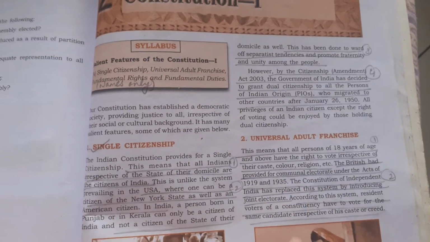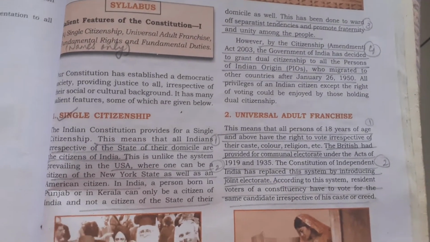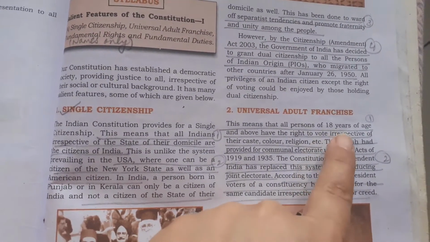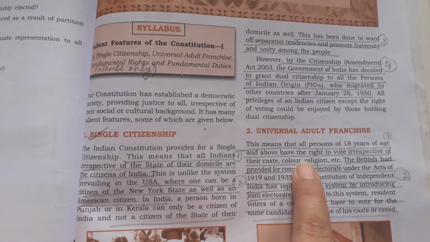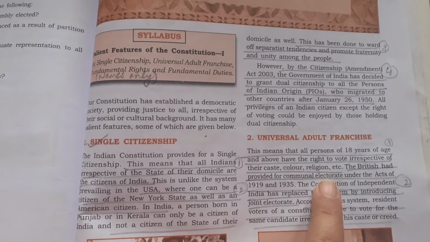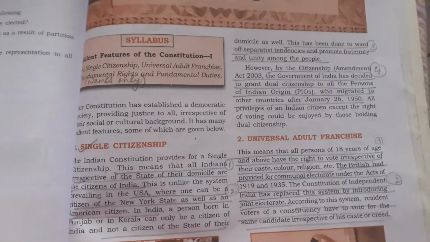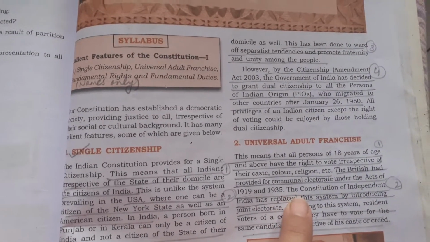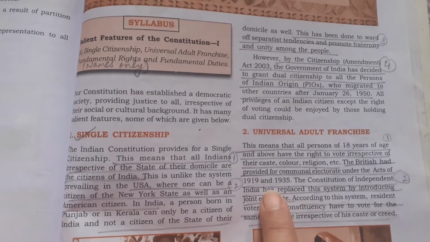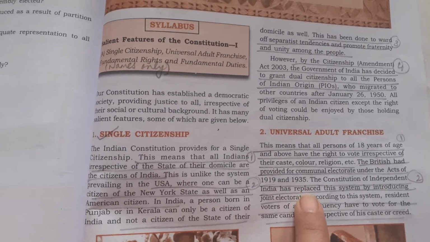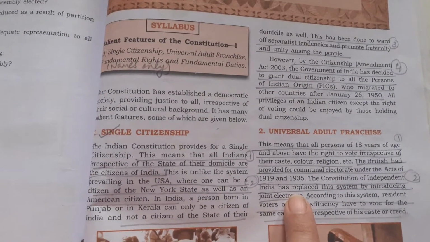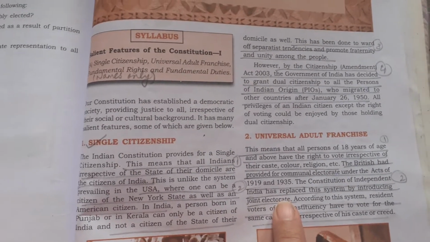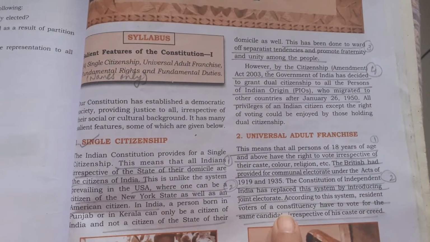Then you have universal adult franchise, which means persons above the 18 years of age have the right to vote irrespective of their caste, color and religion. Why this is important is there's a background given that the British had provided for communal electorates under the Act of 1919 and 1935. That is the Government of India Acts that they used to pass from time to time. The British Parliament used to pass it and send it for the governance of India.